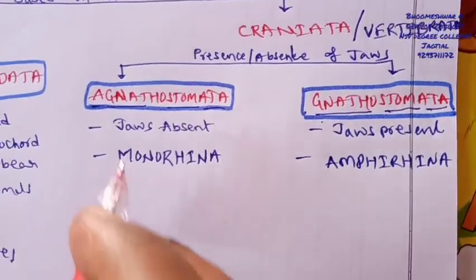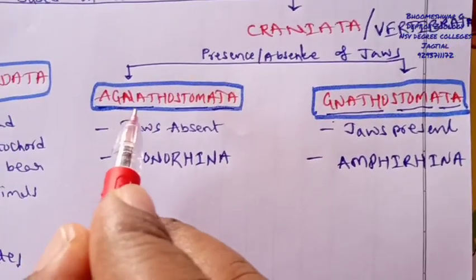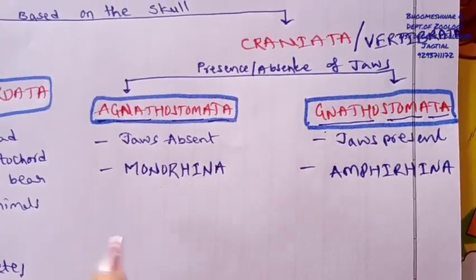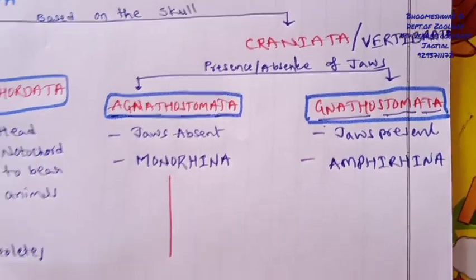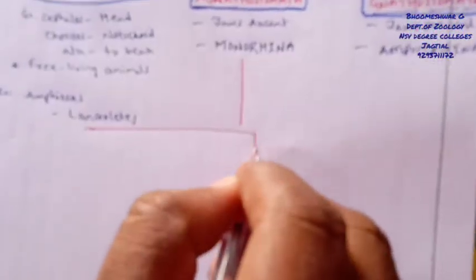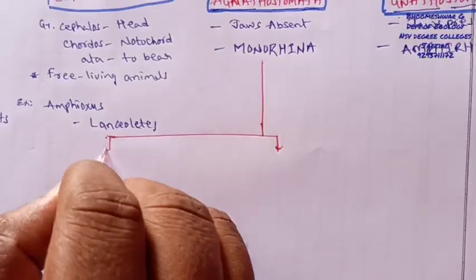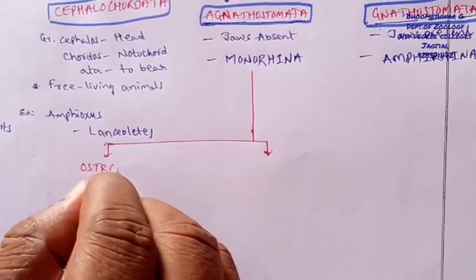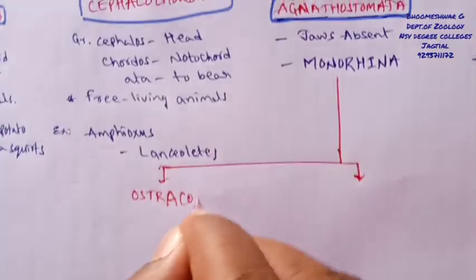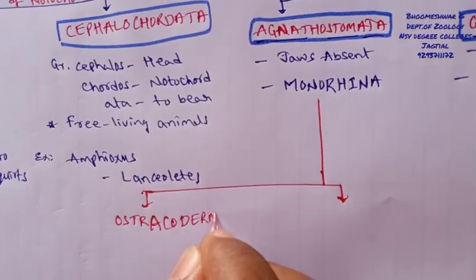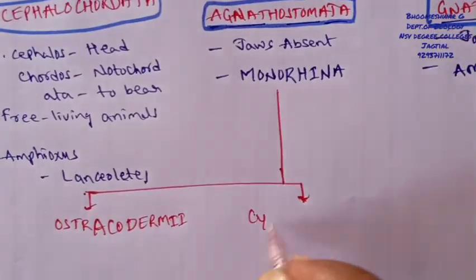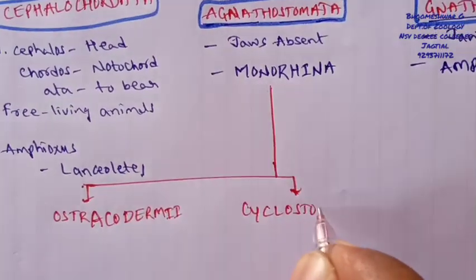So now we will discuss the Agnathostomata group, which is again classified into two subgroups. The first group is completely extinct and mainly belongs to Ostracodermi, and the second group is called Cyclostomata.